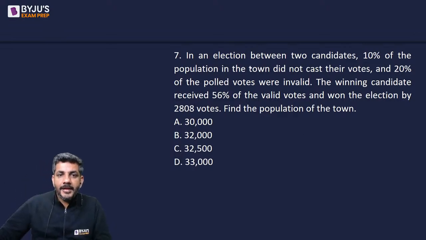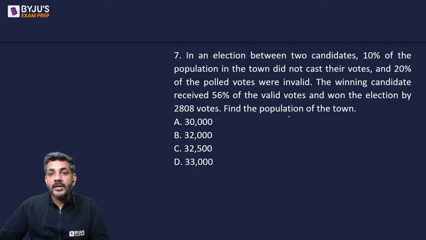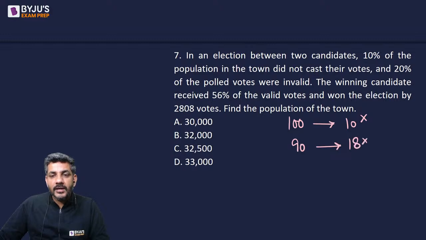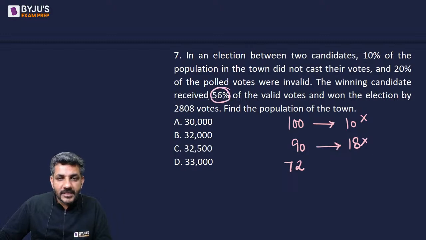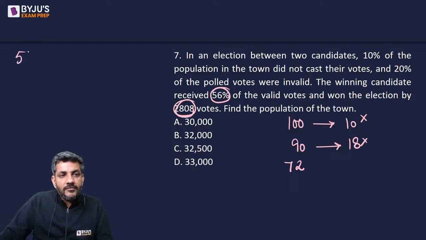चलिए करते हैं. In an election between two candidates, 10% of the population in the town did not cast their vote and 20% of the polled votes were invalid. So if the total votes are 100, out of them 10% did not cast their vote and 20% of the polled votes were invalid. So polled votes कितने हुए 90? 90 में से 20%, that means 18 were invalid. So valid votes were 72. The winning candidate received 56% of the valid votes and won the election by 2808 votes. Winning candidate को 56% मिले तो losing candidate को 44% मिले होंगे, so they must have won by 2808 votes.